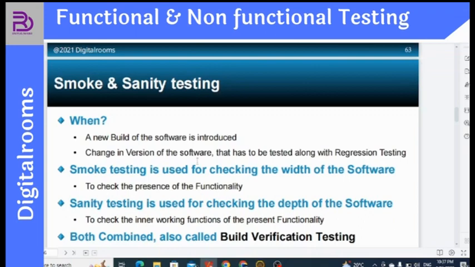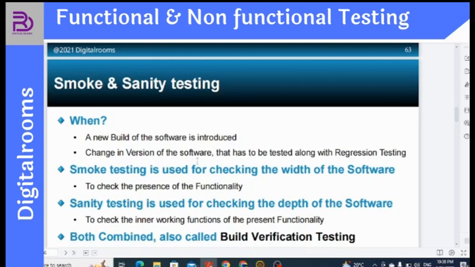Smoke testing, what does smoke mean? It means there is some kind of a cloud, some kind of smoke which is already there. So we have to do smoke testing in order to ensure that particular function has been tested. We have tested the function in depth. The sanity testing is used for checking the depth of the software. This is for the width of the software and the depth of the software, to check the inner working function of the present functionality.